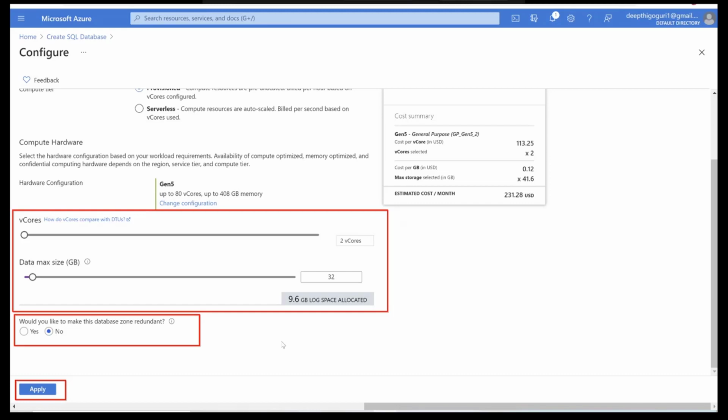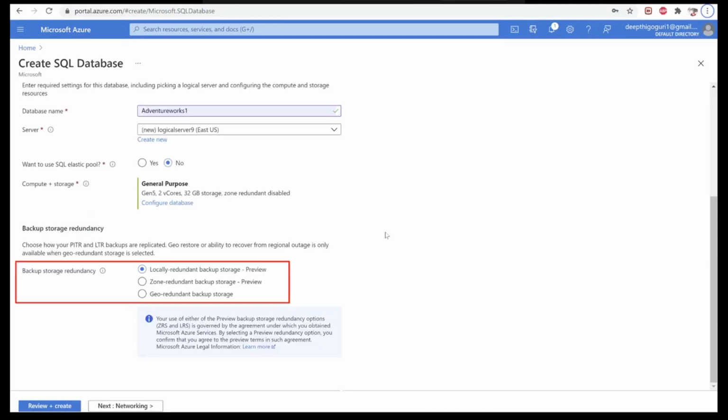Would you like to make this database zone redundant? No, I do not want that. This is just a demo. But otherwise, if you would like it to be zone redundant, press yes and click apply.